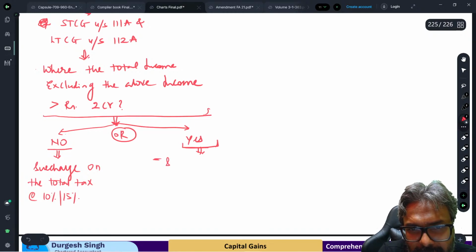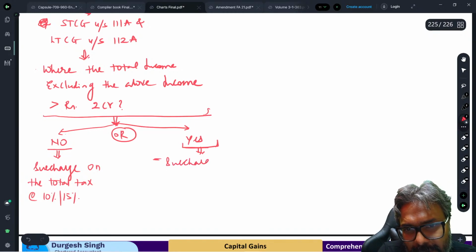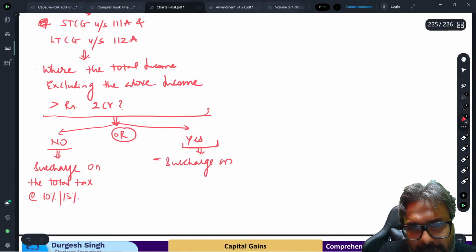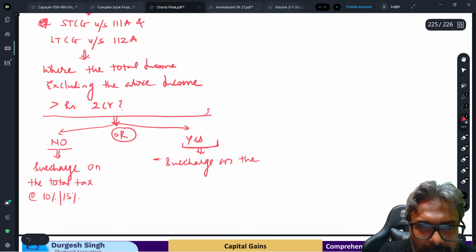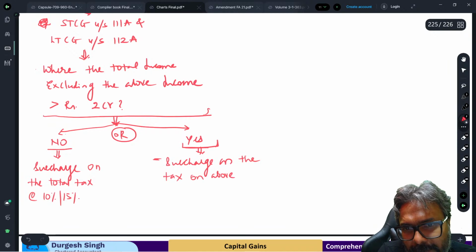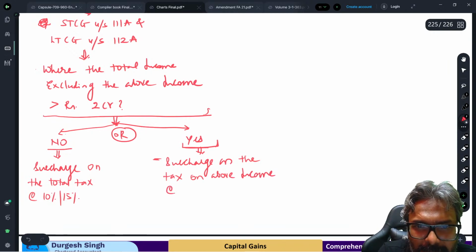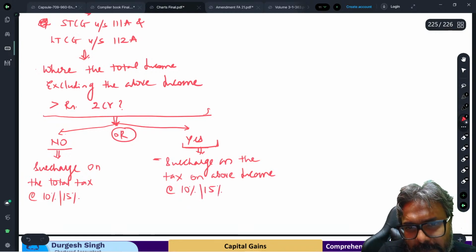Split it. Surcharge on the tax on above income at 10% or 15%.